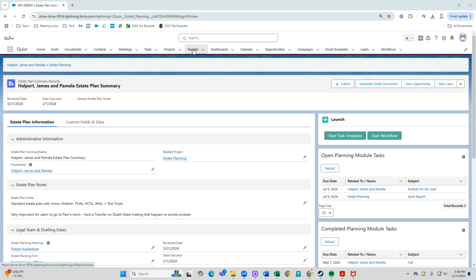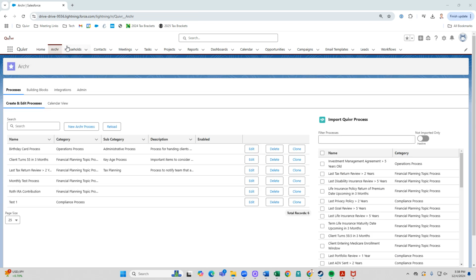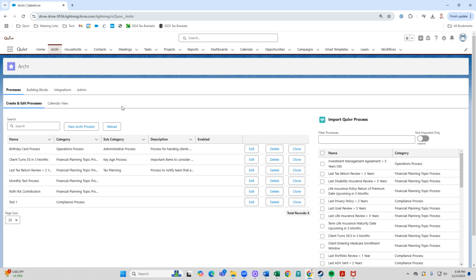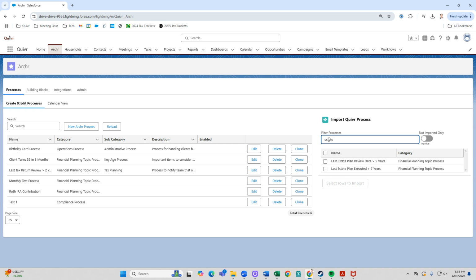Or perhaps the third thing you can do with this data is the most important and the most powerful. Inside of Archer, which is Quivr's operational tool, you're able to build building blocks, which are task templates, workflows, multi-steps, multi-people, deliverables. Build your building blocks, build your firm standard operating procedures right into the system, and then use it for processes. Processes are the automations. Tell me when I want to do something. Tell me when it's time to do something. Think about that estate plan you entered.